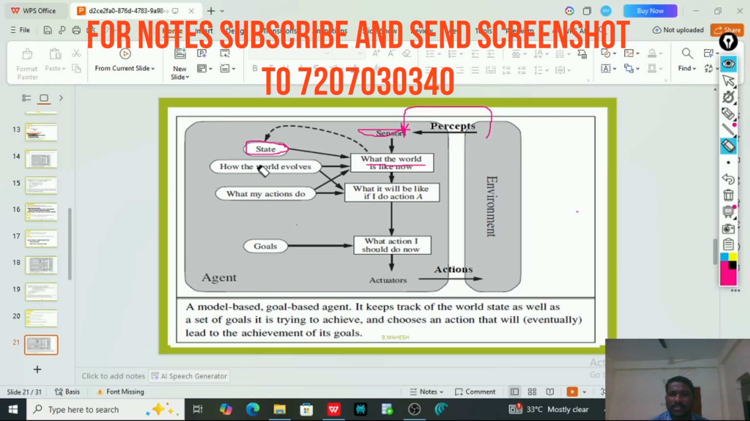Here you can see clearly that the goal-based agent keeps track of the environment state as well as a set of goals it is trying to achieve, and chooses an action that will eventually lead to the achievement of its goals. So whatever the goal-based agent is performing should lead to the goal. Otherwise, the action is a waste of time.